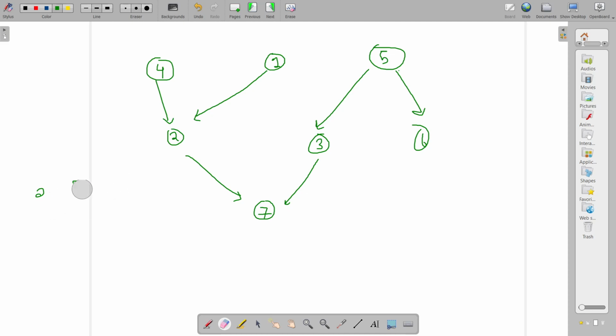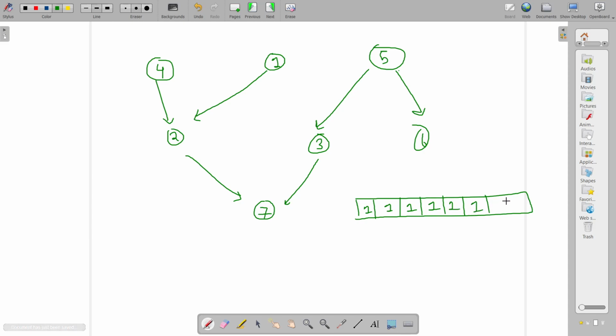What you will do is, you will maintain this queue. You will maintain this queue, and initially you will append. Let me take this array, which shows the minimum days at which you will read the particular book, and I will initialize this as 1 initially, because you have to do at least one iteration, right? Initially put in the queue all the elements with in degree 0, so 4, 1 and 5.